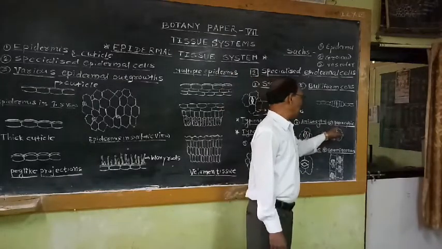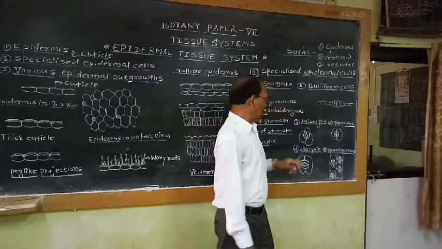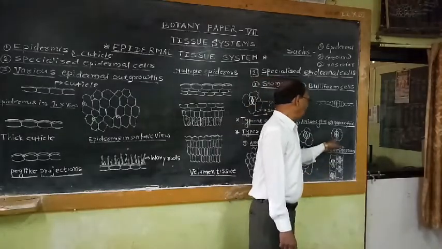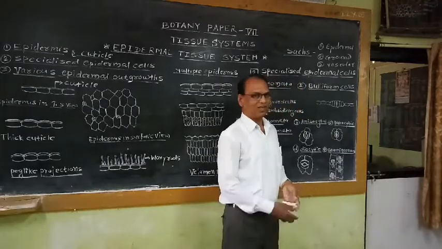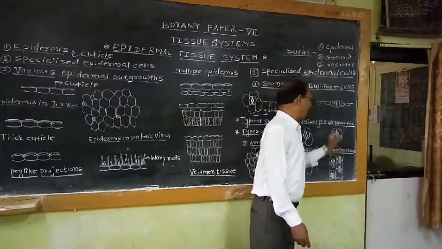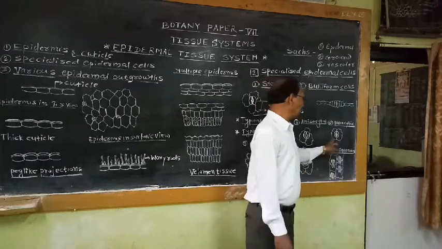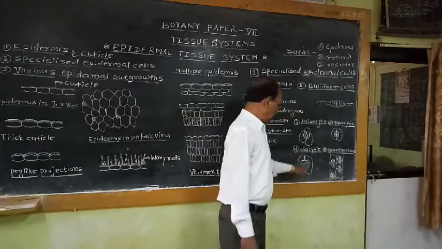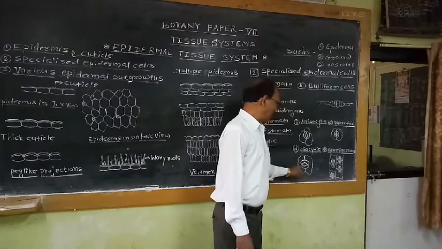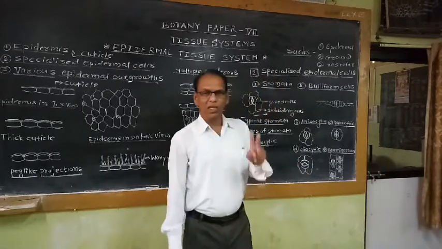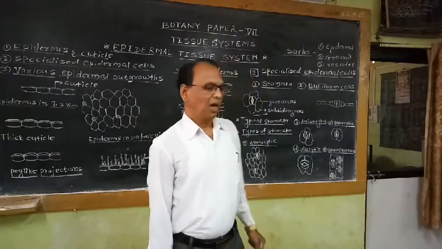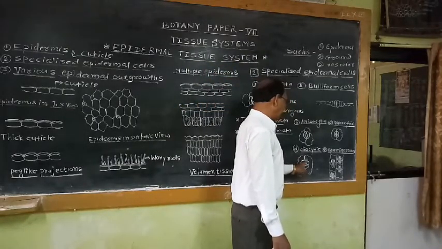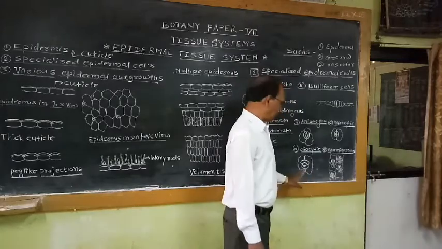Next type of stomata is known as paracytic type of stomata. In this stomata, the guard cells are surrounded by only two subsidiary cells. So the common wall of guard cells is parallel to the subsidiary cells. The next type is diacytic type of stomata. In this type of stomata also, the guard cells are surrounded by only two subsidiary cells, and the common wall of guard cells is perpendicular to the subsidiary cells.